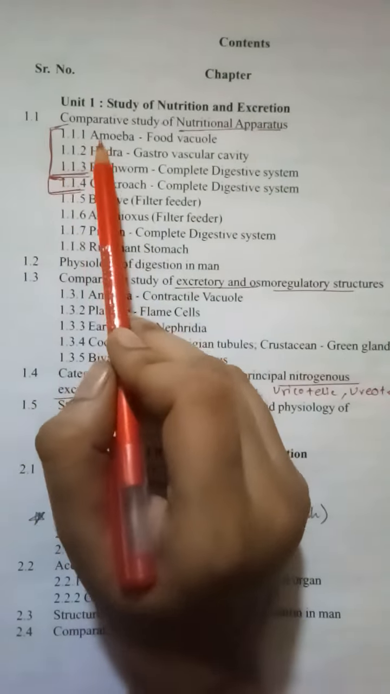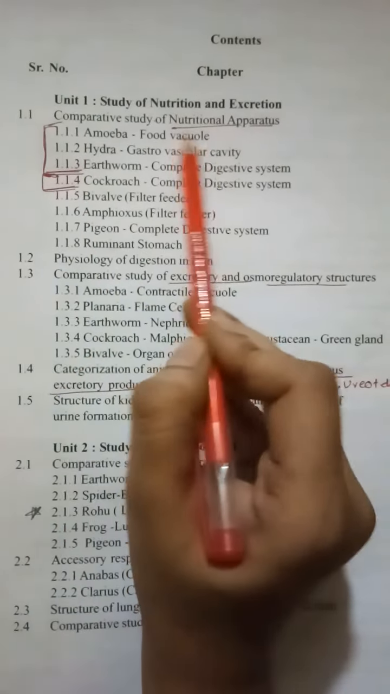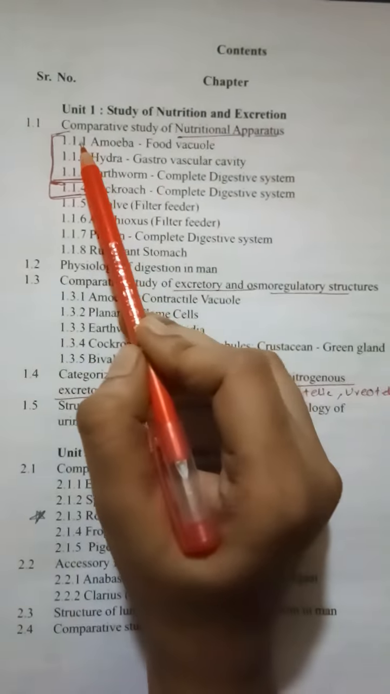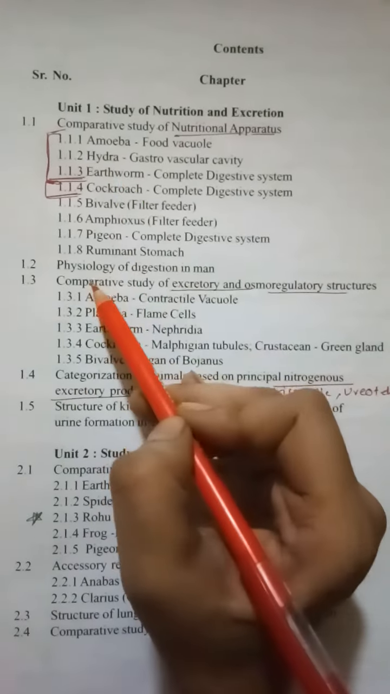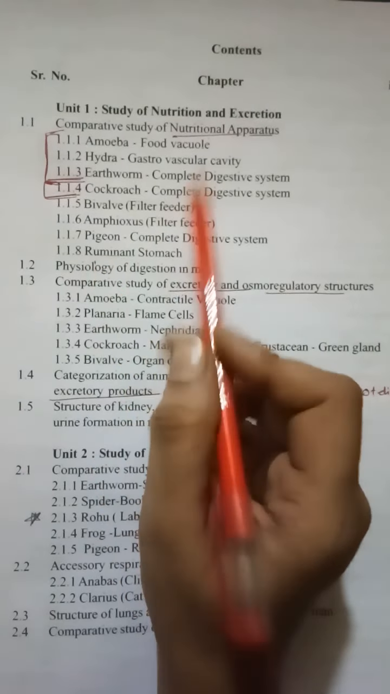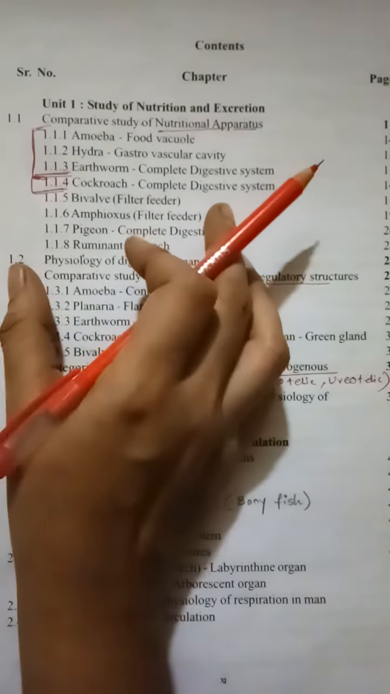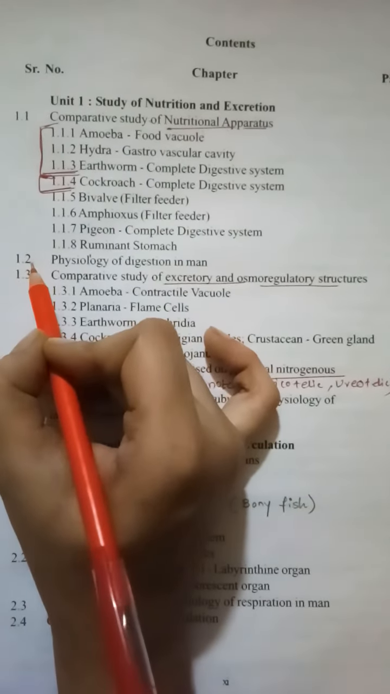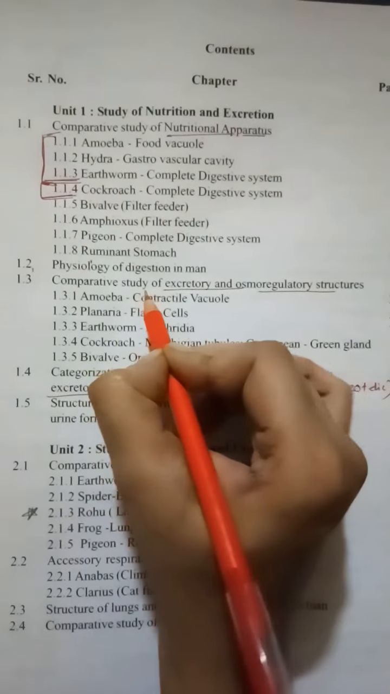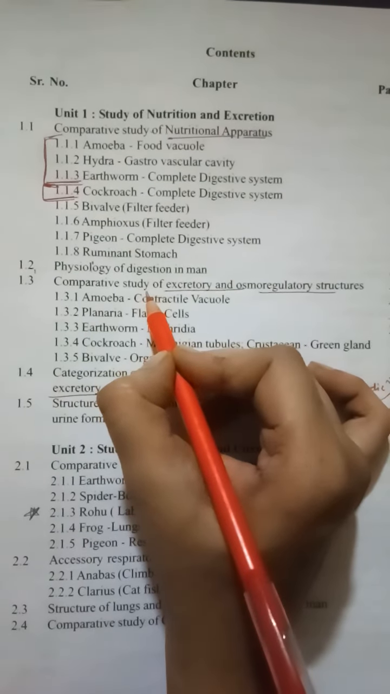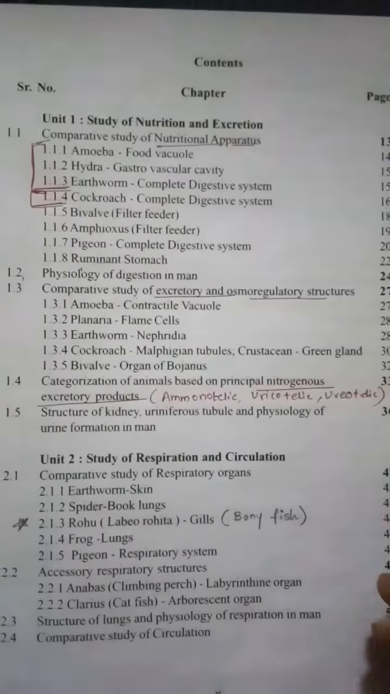In 1.1 it is explained about comparative study of nutritional apparatus, means right from protozoa (amoeba is a protozoan) to mammalia, what are the nutritional apparatus that they have explained in this particular section 1.1. In 1.2 they have explained physiology of digestion in man. In 1.3 they have talked about excretory and osmoregulatory structures like flame cells in planaria, contractile vacuole in amoeba, etc.